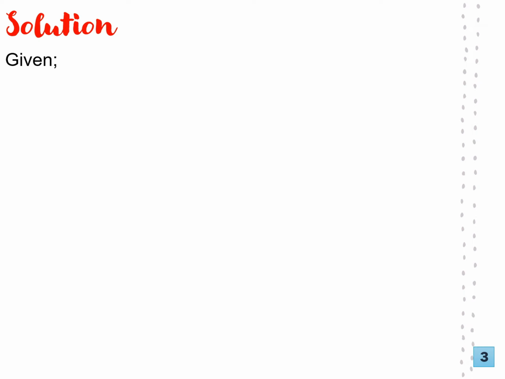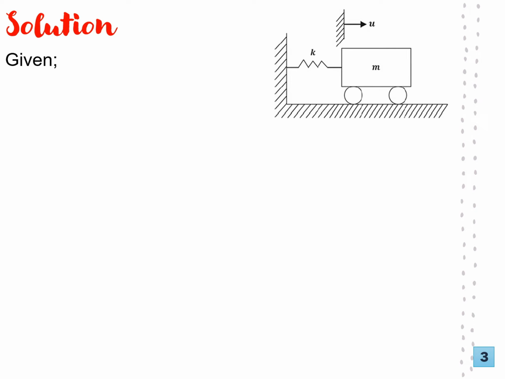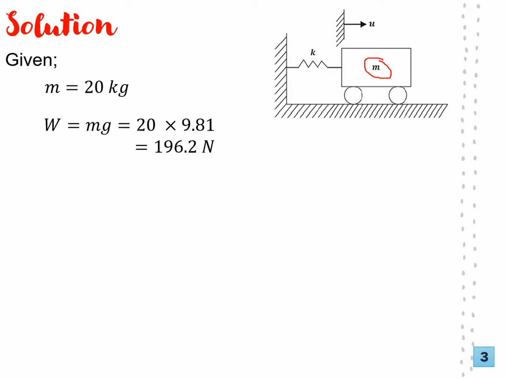So first, it's always good once you are given a problem to idealize it using a diagram or graphics. So we have a dynamic representation of our system where we are given the mass as 20 kilograms, so you can get the weight by multiplying by the gravitational acceleration as 9.81, so you get that. Then the stiffness is given as 35 newtons per millimeter.